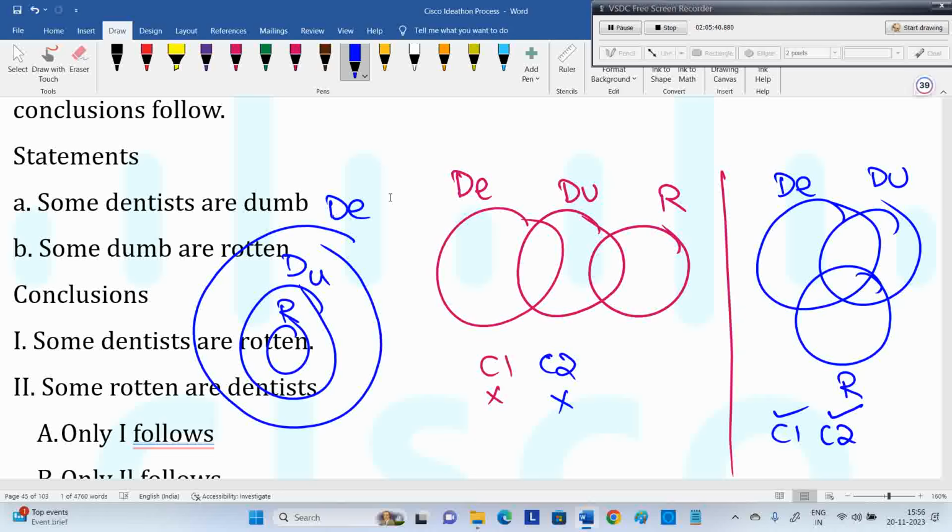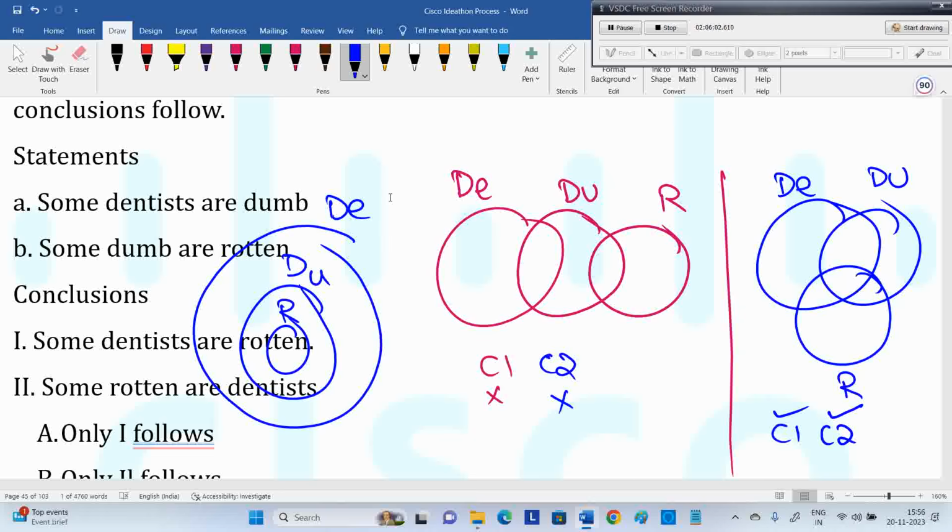Satisfying the statements, draw n number of diagrams. You can create more and more also. If suppose they give one of the options like "all rotten are dumb is a possibility", then it's correct only. In the third diagram, it's correct. All rotten are dumb is a possibility. All rotten are dentist is a possibility. If they use those, then it's correct only.